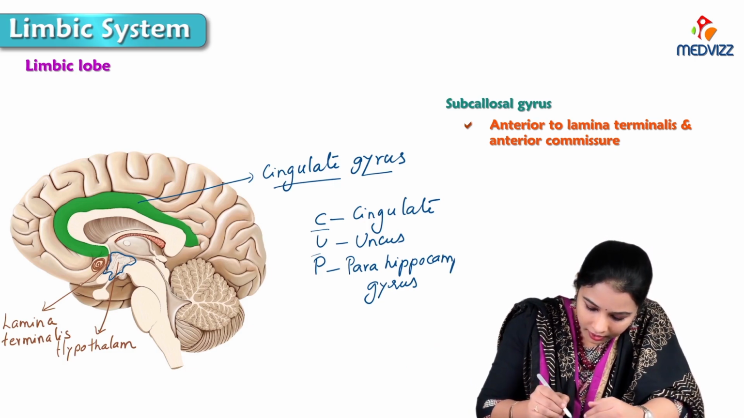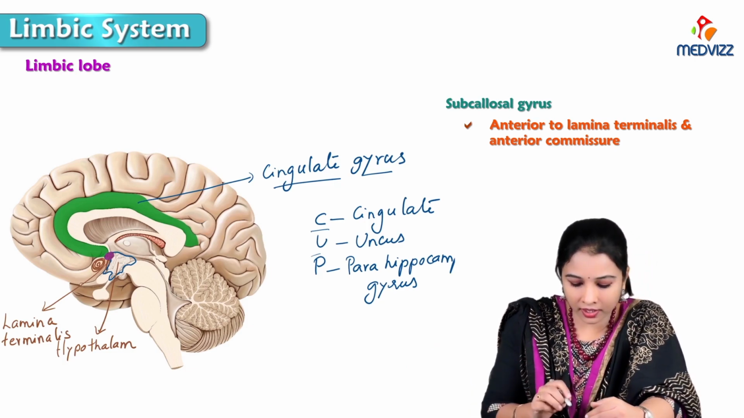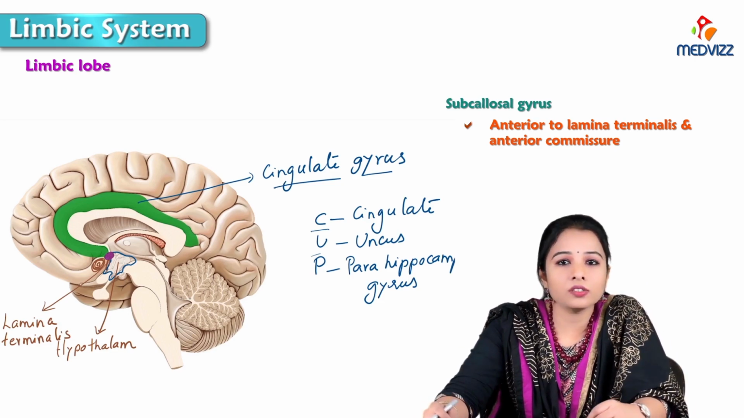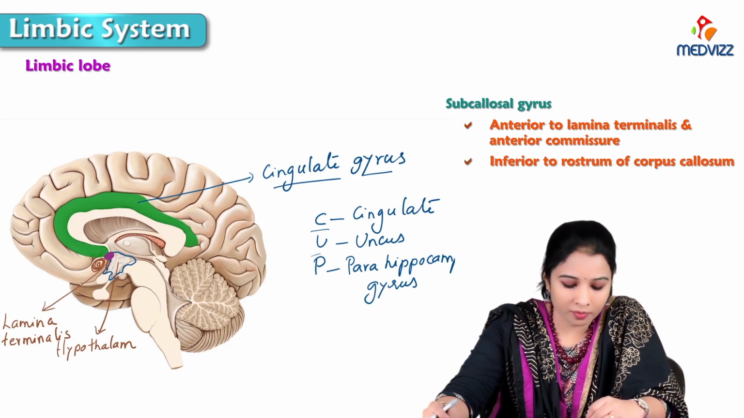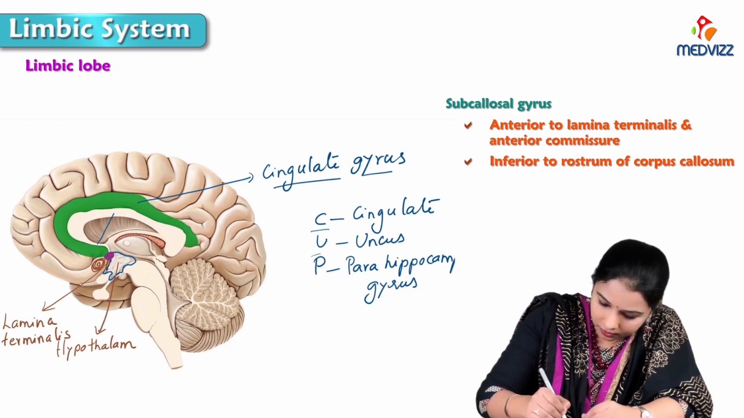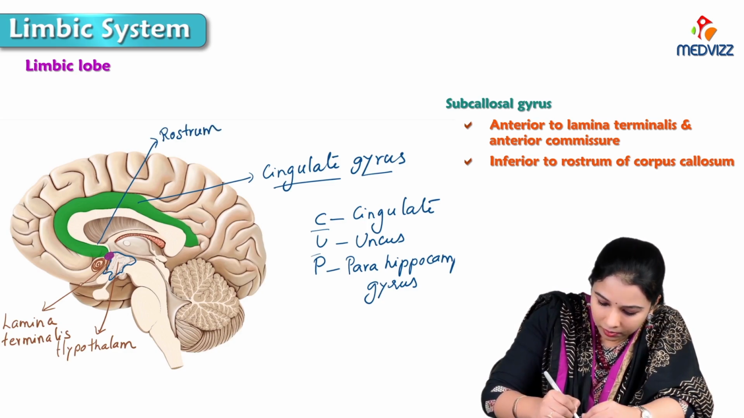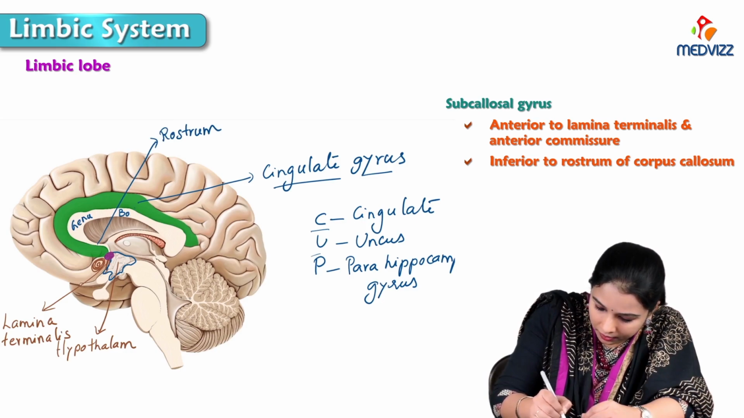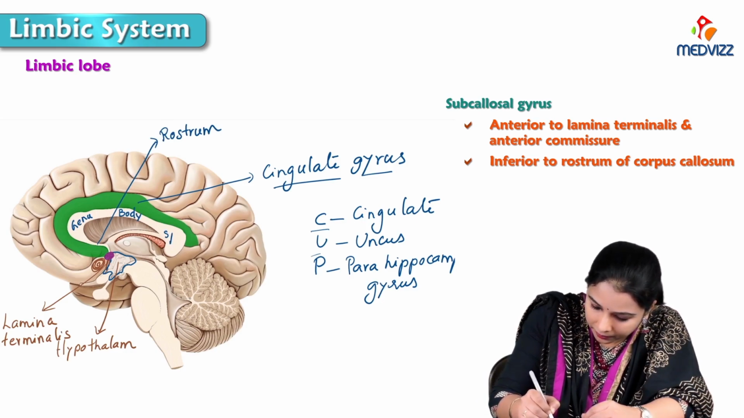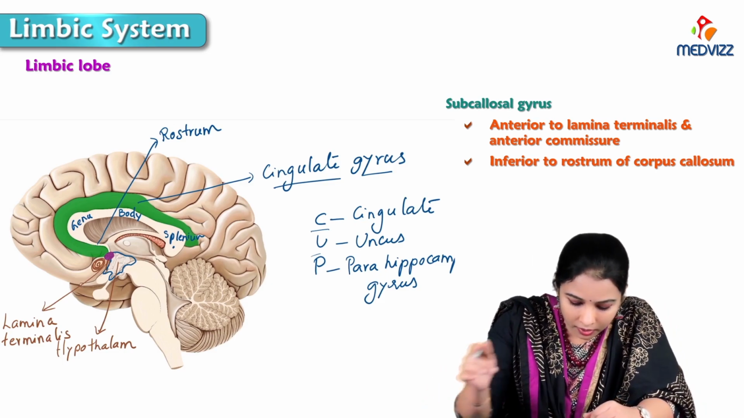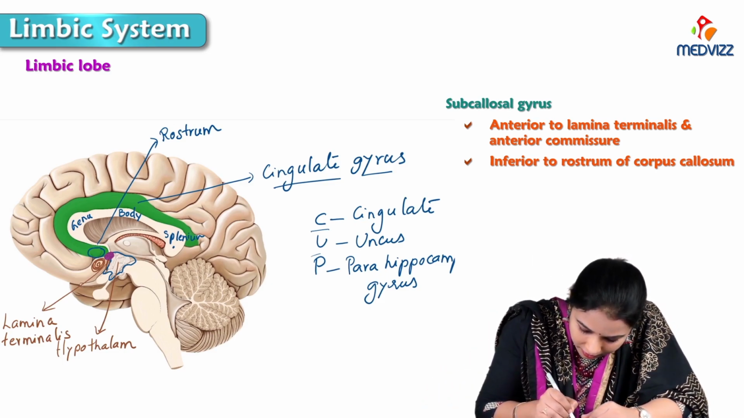So here is the anterior commissure. This part is the anterior commissure. So in front of the anterior commissure it is present. Also it is inferior to the rostrum. Rostrum means here. This is rostrum of corpus callosum. This is genu. This is body, and here is the splenium. This part is the splenium of corpus callosum. So here it is present, subcallosal gyrus.